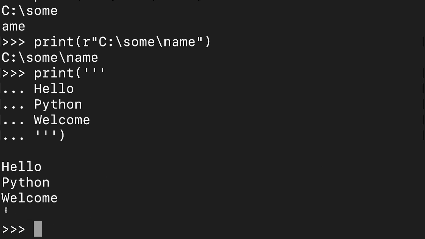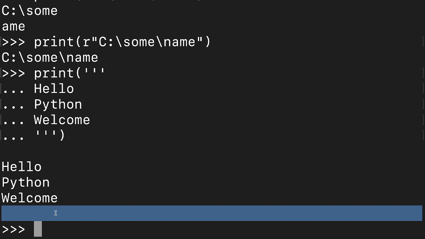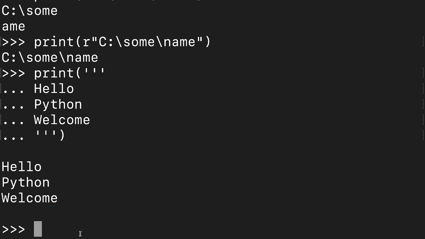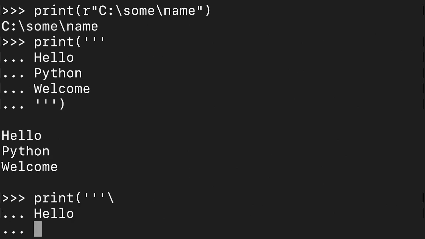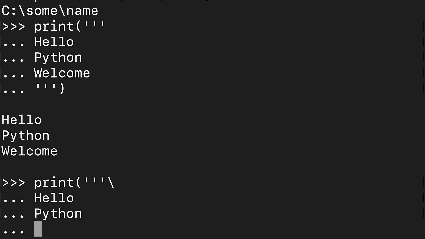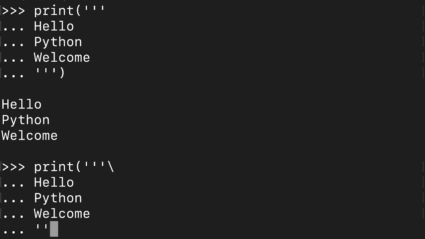So if you want to prevent it, then you have to use the slash here. For ending also, you see one line has been blocked. So if you want to prevent all those things, then you have to write slash here. After this you can write the same thing or something different as well. So Python and then maybe welcome, and then you close the quotations.